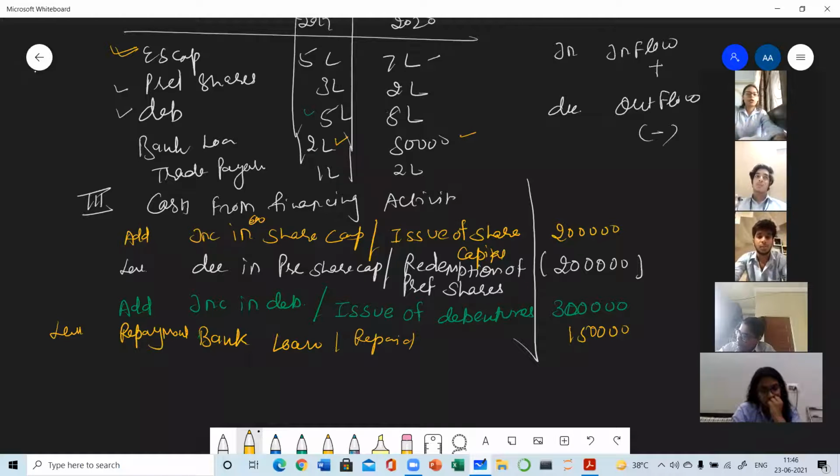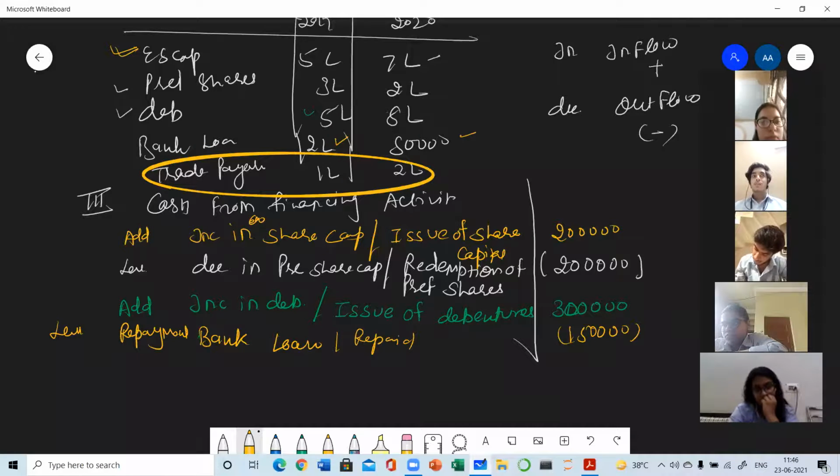But always you have to consider one thing: you need to consider here only the things which I told you. What things? Share capital, long-term borrowings, and in current liabilities, only the short-term borrowings. So trade payable is given as an extra item and it will not be considered here. Why? Because trade payables we have already considered in operating activity. The things which we have considered in one activity inside the question will not be treated twice.